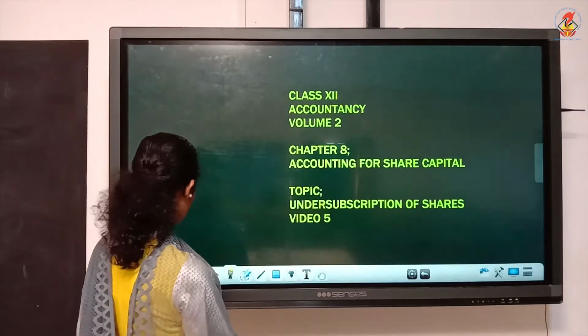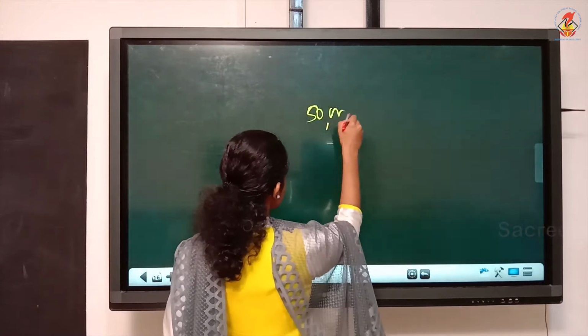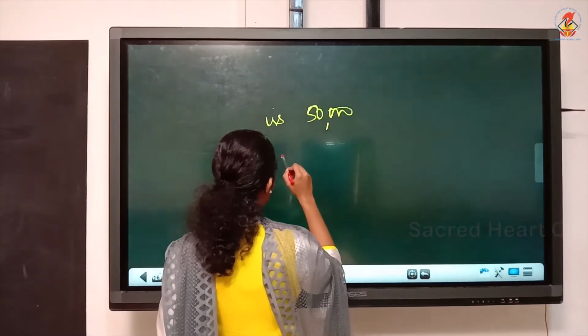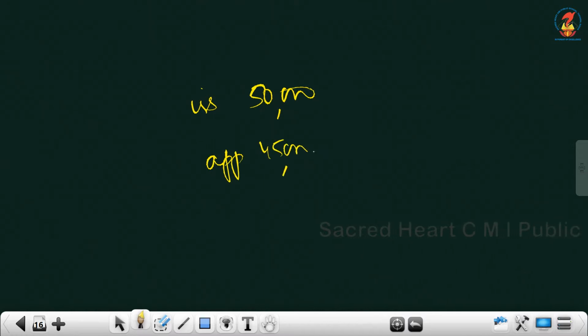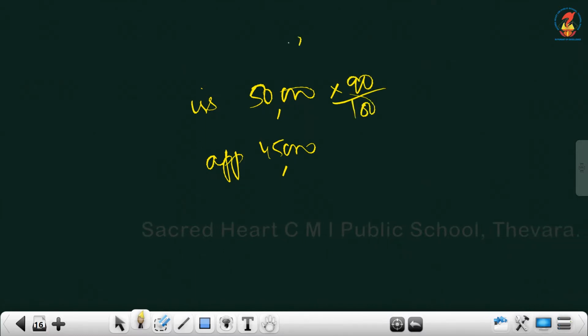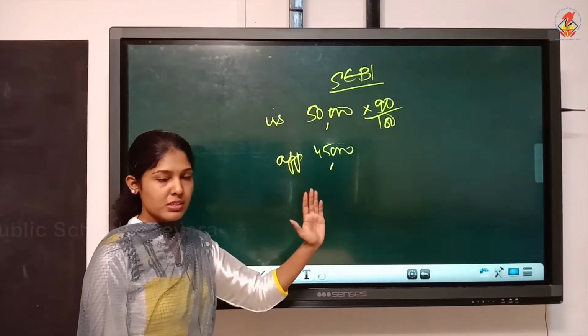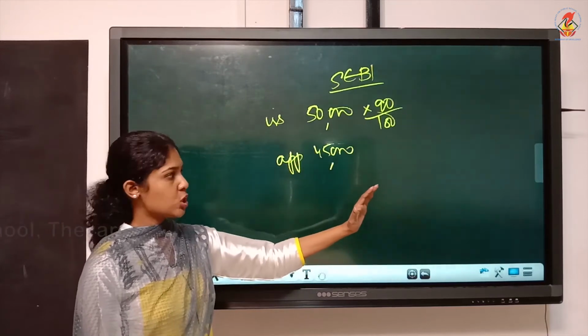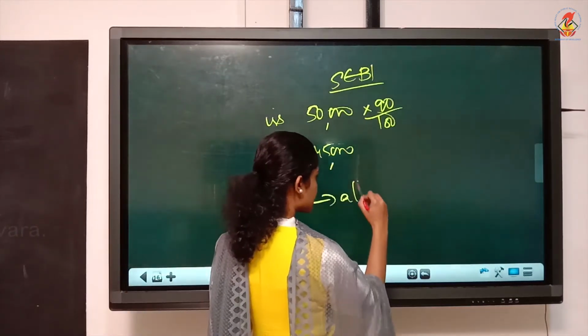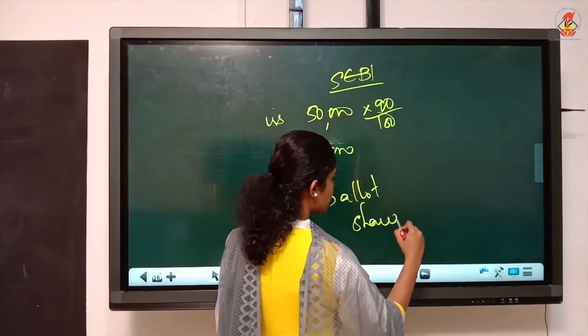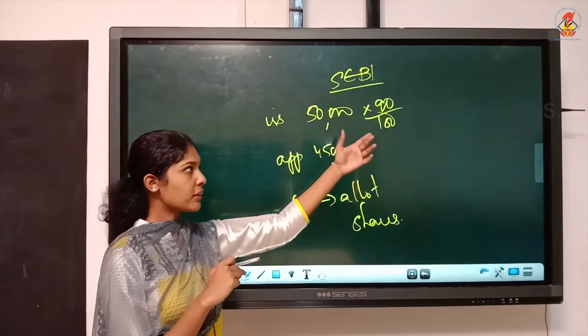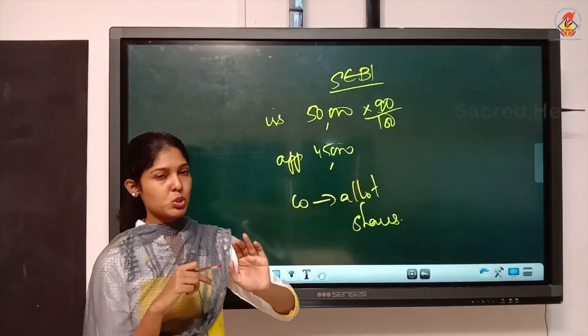Suppose the company issued 50,000 shares and we got applications for 45,000 shares. You must ensure minimum subscription of 90% always as per SEBI rule, that is Securities Exchange Board of India. So 90% of 50,000 is 45,000. In this example, we have received applications for 45,000 shares. So the company can allot shares, there is no problem, since that 90% is satisfied. You have to check this condition always for under subscription questions.